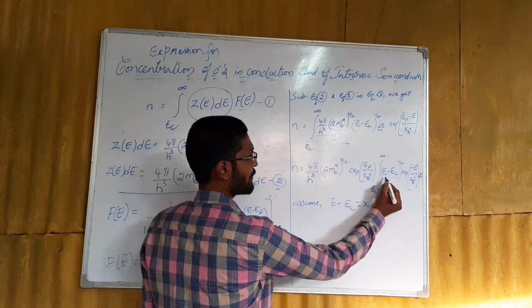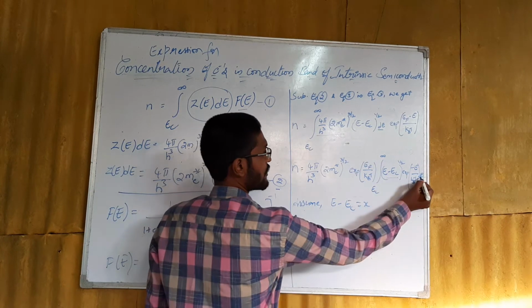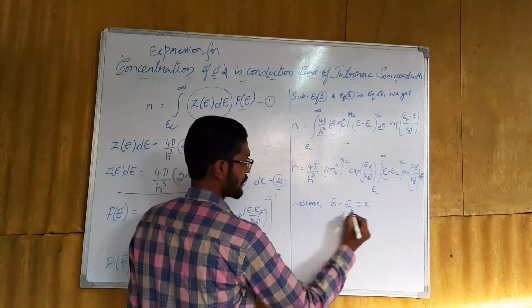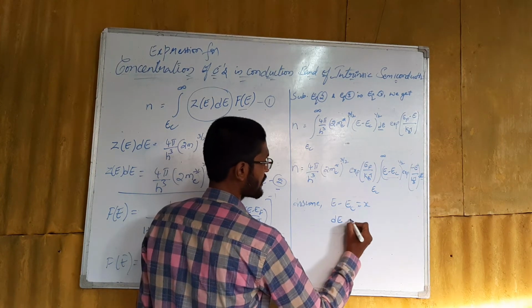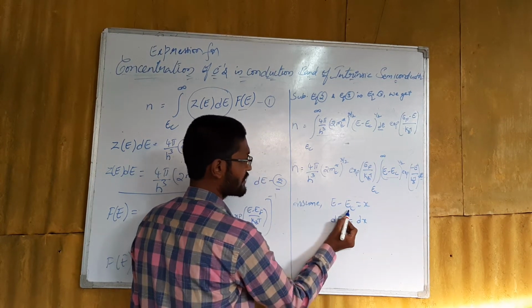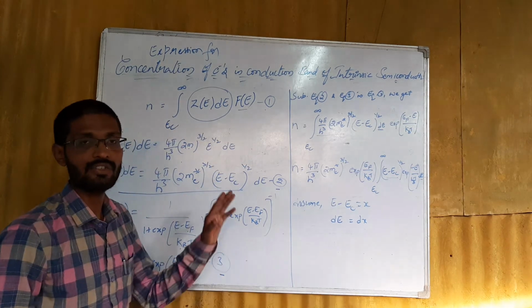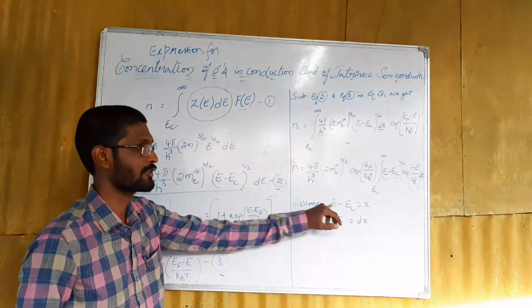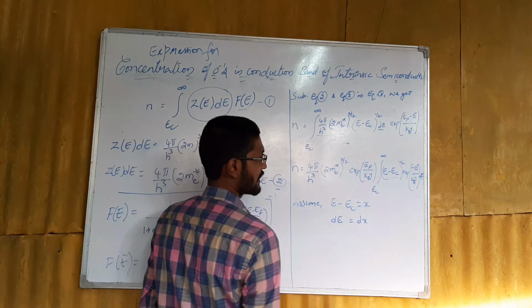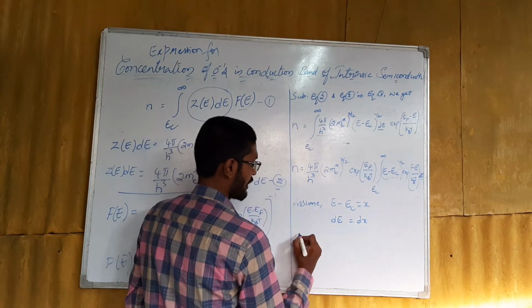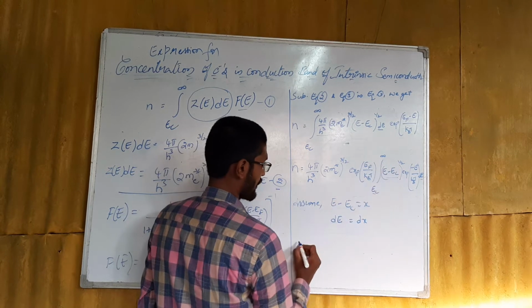So when we replace E minus EC with X, what will be the value of dE? dE can be obtained by differentiating this. So we get dE is equal to dx. EC is the lowest energy level of the conduction band, and differentiation of EC will become 0, therefore dE is dx, and there will be a change in the lower limit and upper limit also.